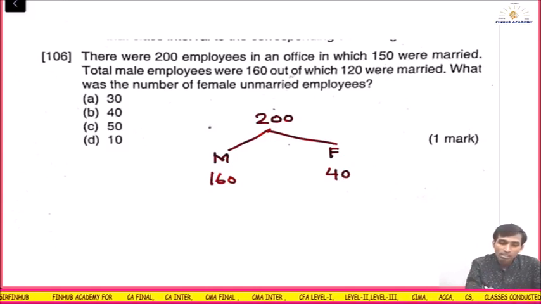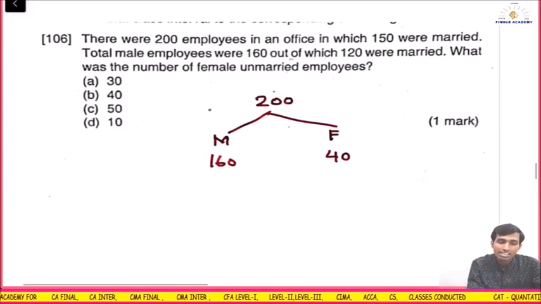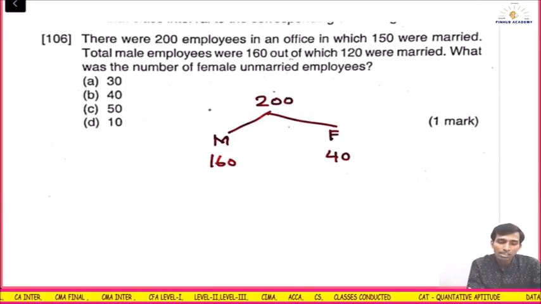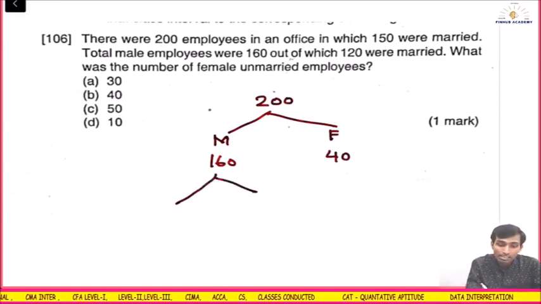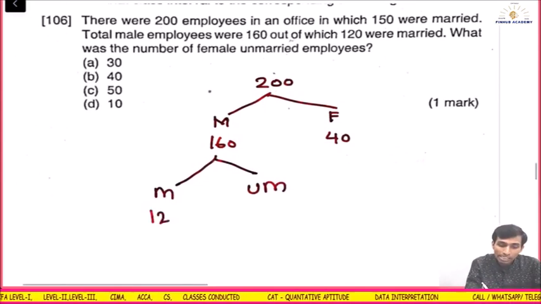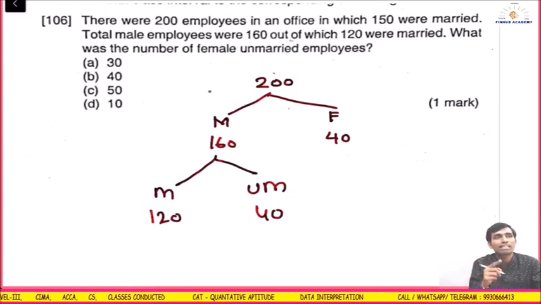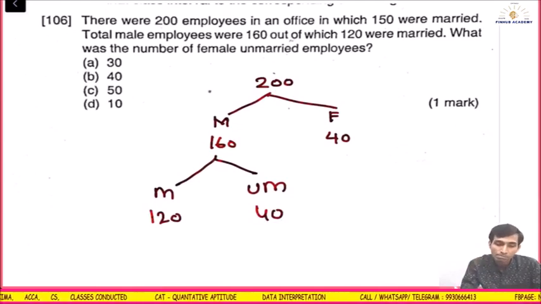Female. There are 200 employees in an office in which 150 are married. If you take married, unmarried, then too it is okay, but still I took male, female. Total male employees were 160, out of which 120 are married. Means unmarried males are how many? 120 are married, means 40 are unmarried. Correct?